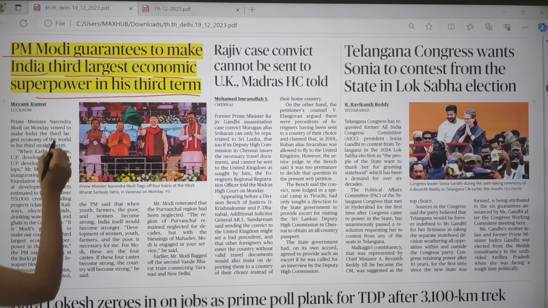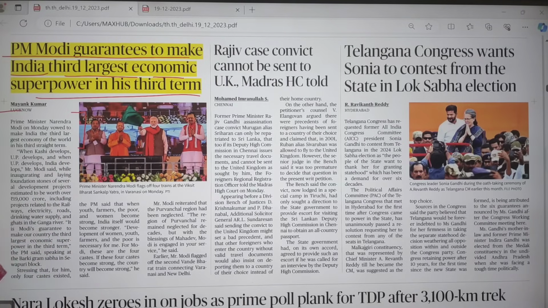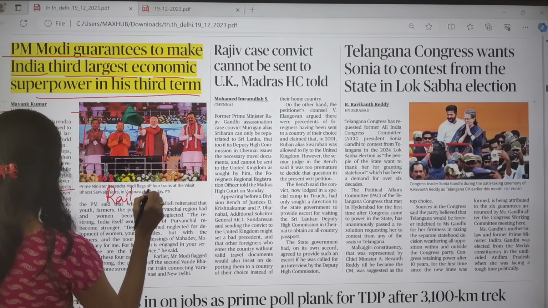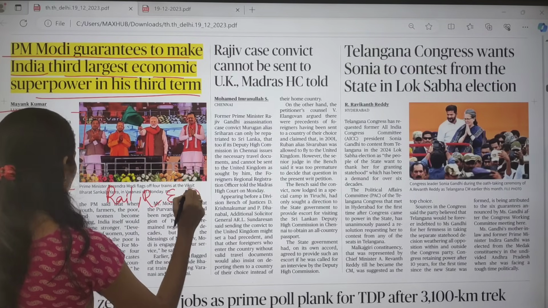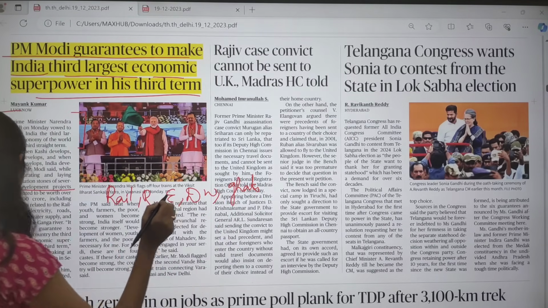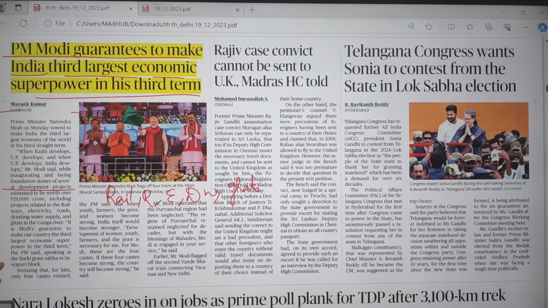So he talked about several development projects worth about 19,000 crore rupees. They are going for development projects in railways, roadways, electricity, drinking water supply, even in the ghats of the Ganga river. Okay, and he also guaranteed that India is going to become the third largest superpower in the term, if he is elected next time.